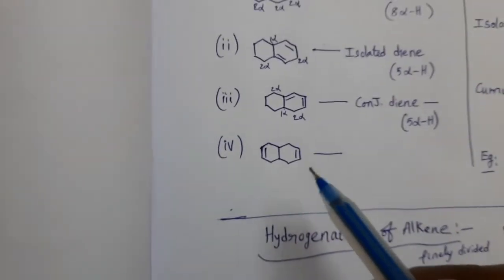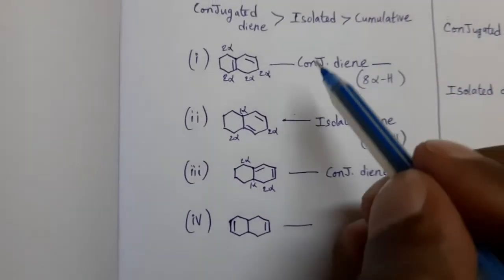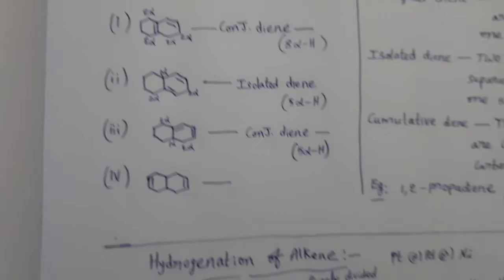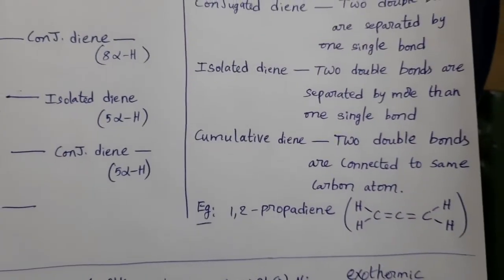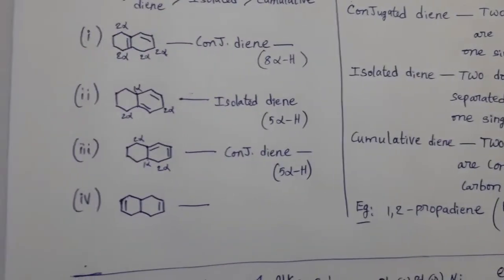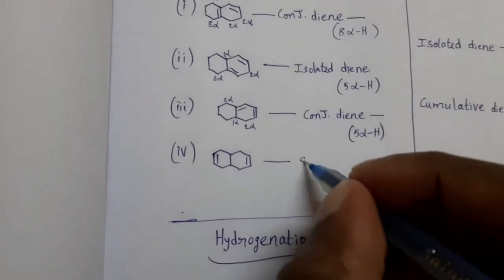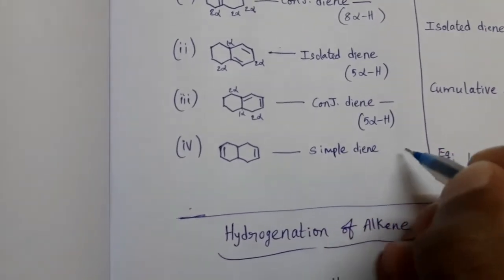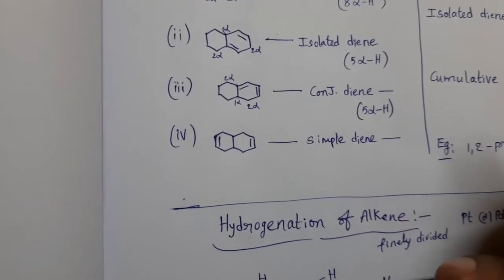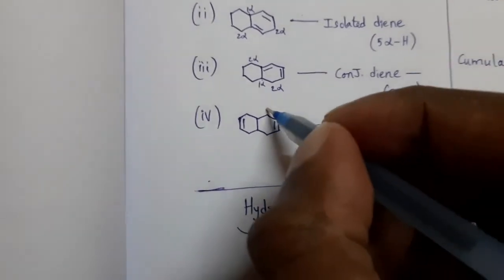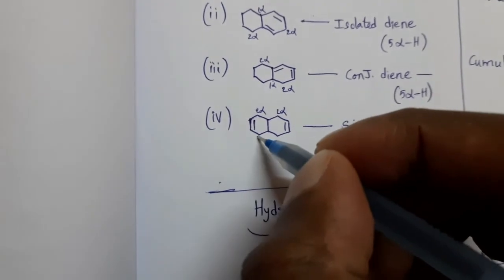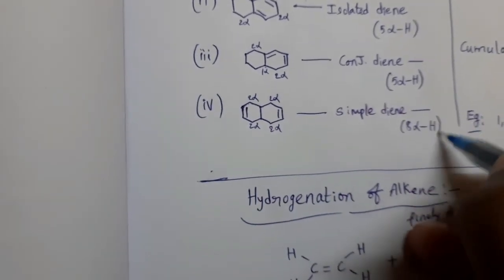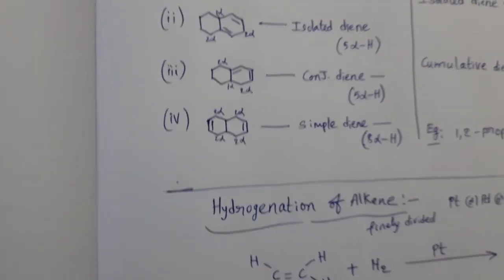So this compound does not belong to the conjugated diene category, isolated diene category, or cumulative diene category. So this is simply called simple diene. In this, how many alpha hydrogens? 2, 2, 2, 2. So total 8 alpha hydrogens are there. Okay.